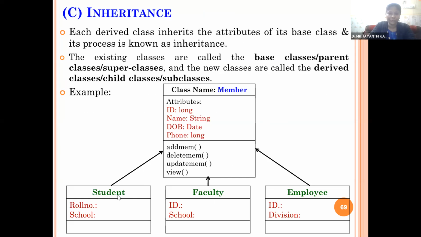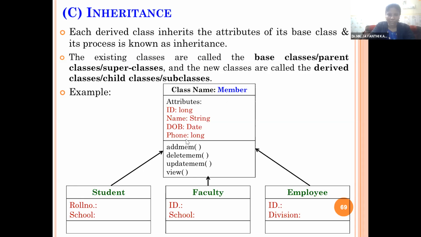So here in the student member, no need to define the same variables like student ID, student name, student date of birth, student phone number. So we can inherit a new class by taking the member as a base class. We are creating a new class called the derived class called student. So the student class will also have the same basic parameters from the parent class like ID, name, date of birth and phone. Along with that, it has additional features like roll number and school of the student.